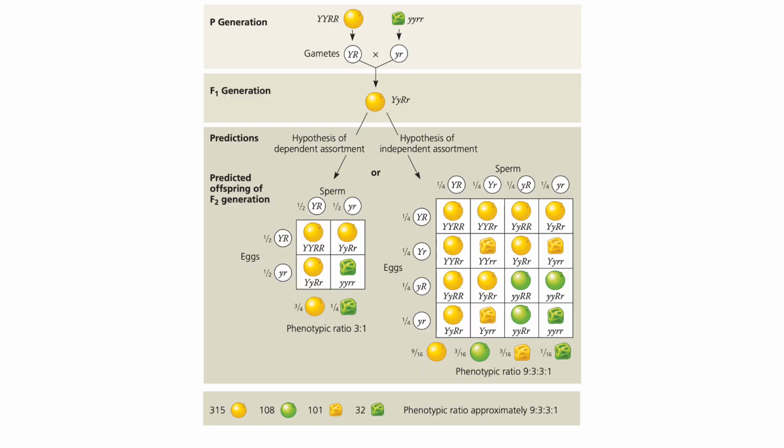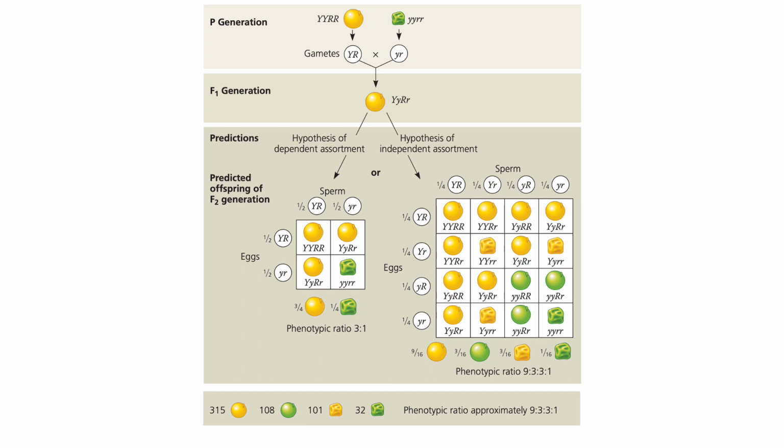Gregor Mendel followed the characters of seed color and seed shape through the F2 generation. He crossed a true breeding plant with yellow round seeds with a true breeding plant with green wrinkled seeds, producing dihybrid F1 plants. Self-pollination of the F1 dihybrids produced the F2 generation. The two hypotheses, dependent and independent assortment, predict different phenotypic ratios.